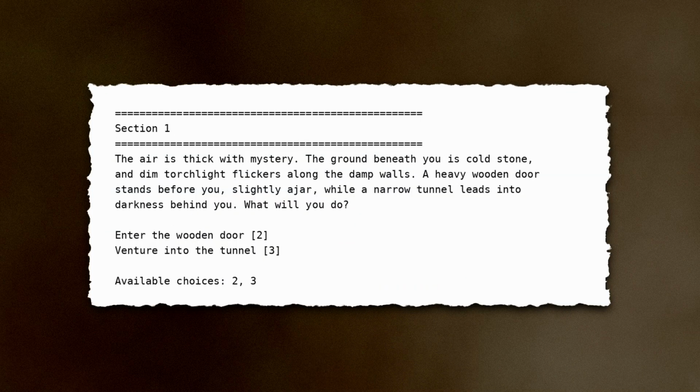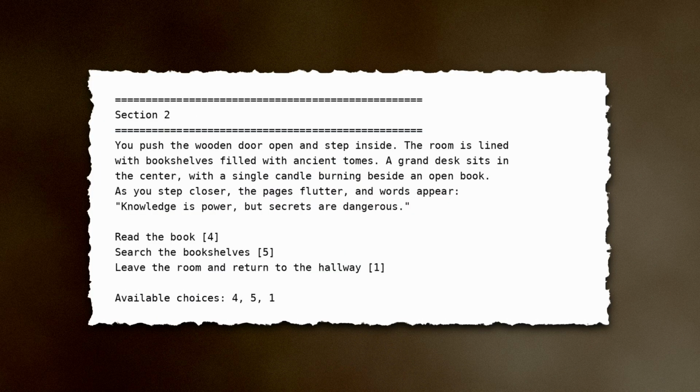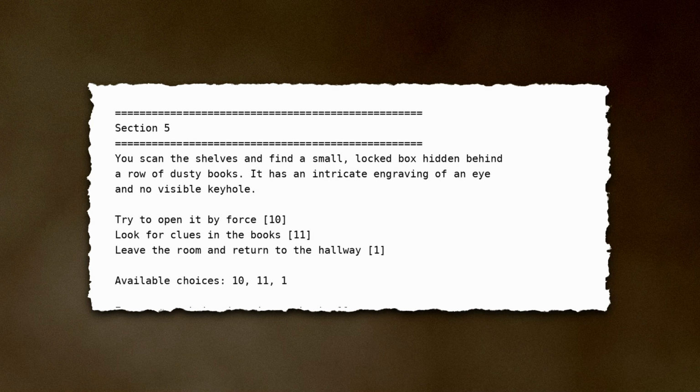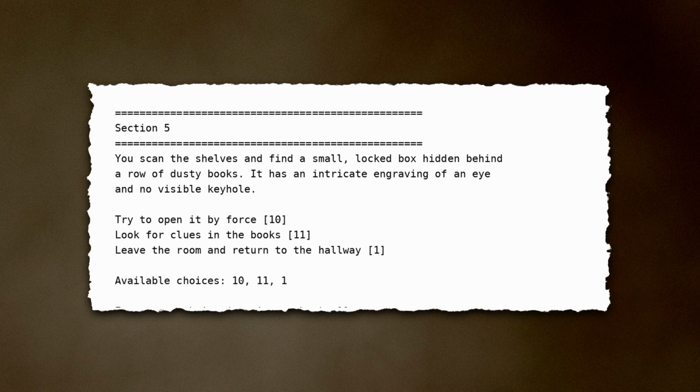Return to hallway. We are back in section 1, choosing enter the wooden door again. Now, we are not going to read the book, but search the bookshelves.